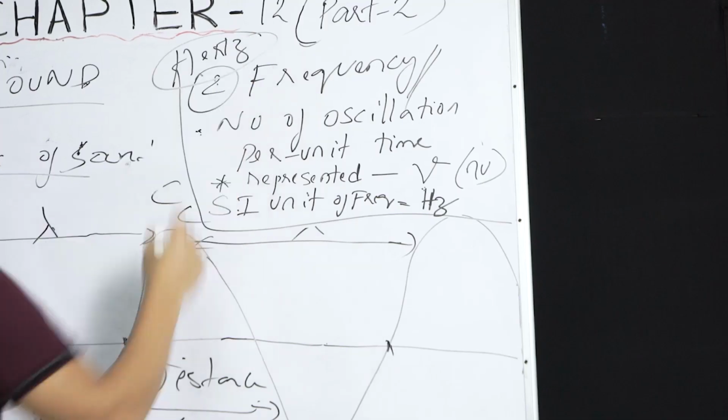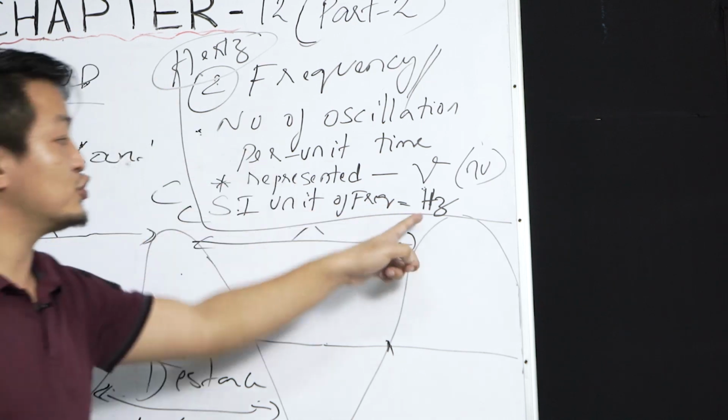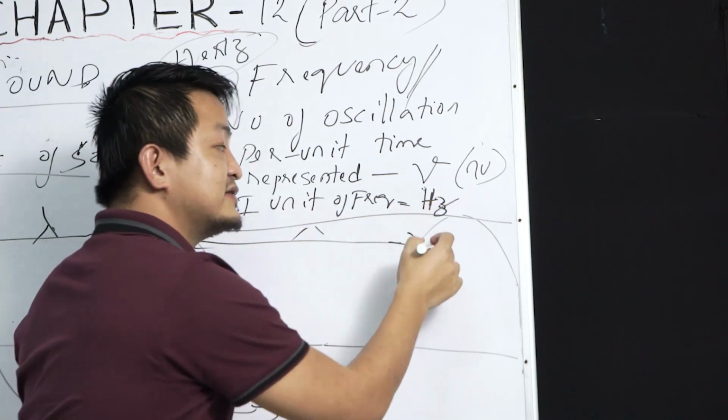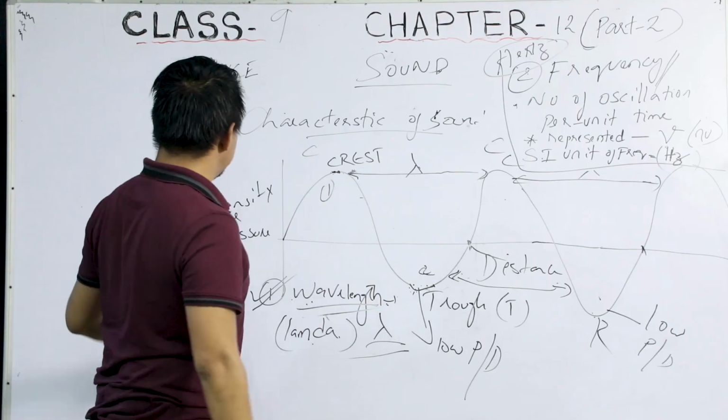Hertz. Okay. So the SI unit of frequency is Hertz, which you can show in this way, Hz. This is the symbol. Okay. Now that is about the frequency.